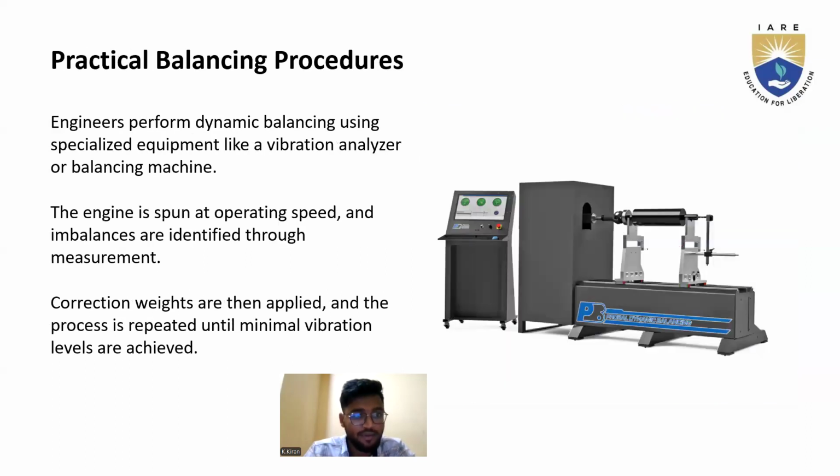Exactly. Now, the practical balancing procedure. Engineers perform dynamic balancing using specialized equipment like a vibration analyzer or a balancing machine. Second, the engine is spun at operating speed, and the imbalance is identified through measurement. Through the measurement, we can locate the imbalance, and correction weights are then applied, and the process is repeated until minimal vibration levels are achieved.